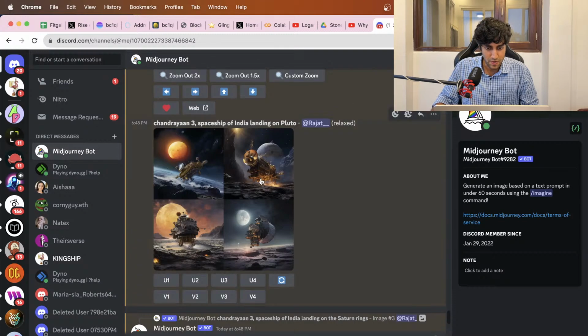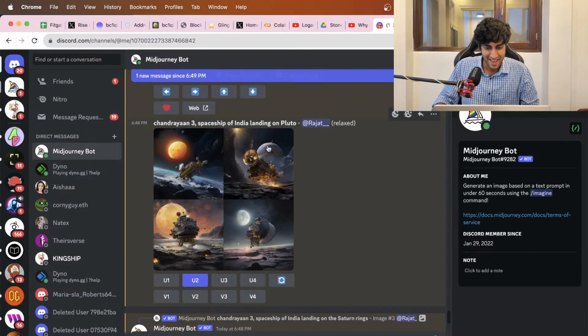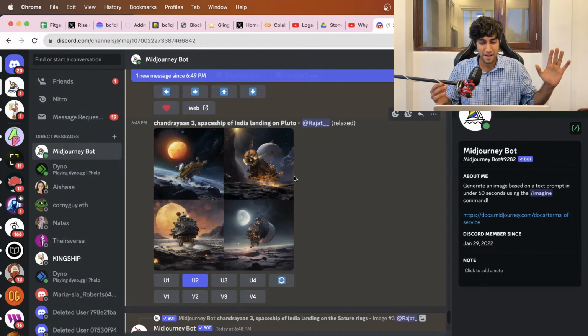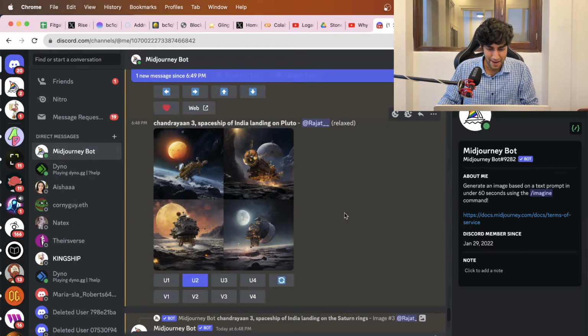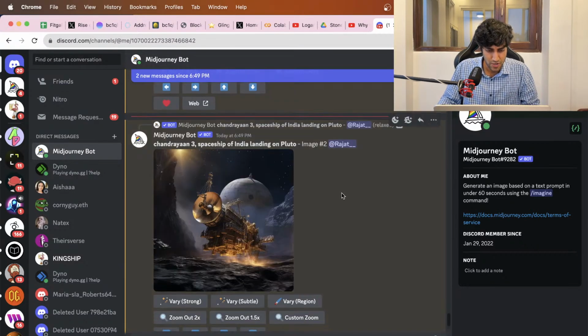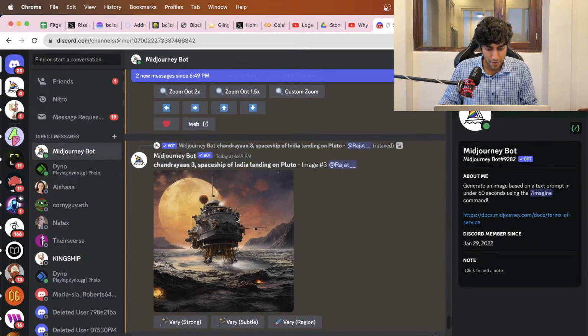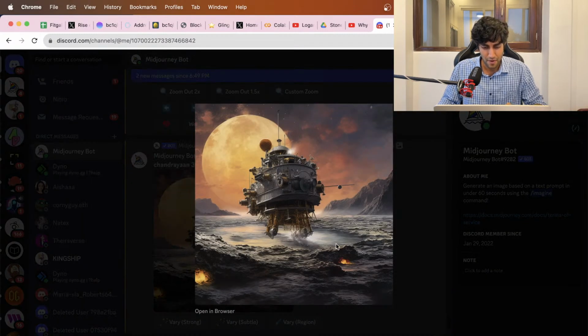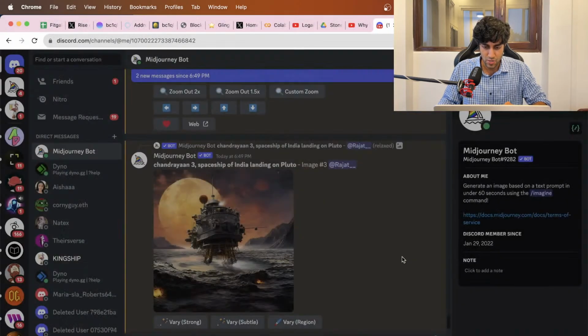Really nice 4 images. Landing on Pluto, it gave me this. Okay, that one looks very interesting. It's almost like a big megaphone or a microphone, and I like the third one as well. That's the one on or near Saturn rings. Really good image. And that is the one near Pluto. On Pluto. That's another one on Pluto. So cool. So amazing to see. Good images.